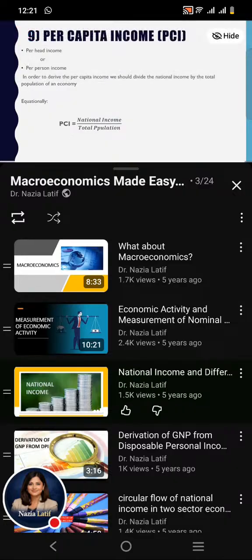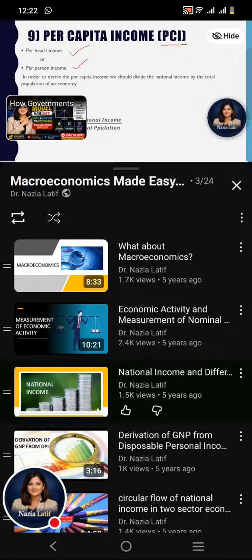In the last part of this lecture, we are going to explain the meaning of per capita income and the derivation of per capita income. So what does the word per capita mean? Per capita income means the per head income or per person income. How can we derive the per capita income?